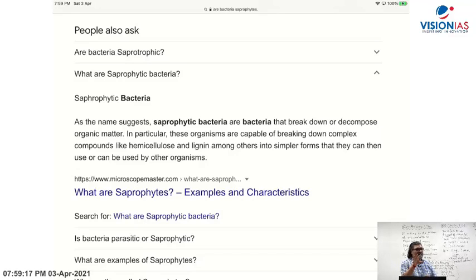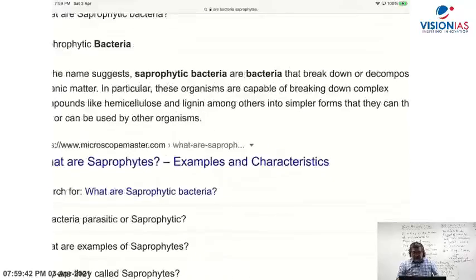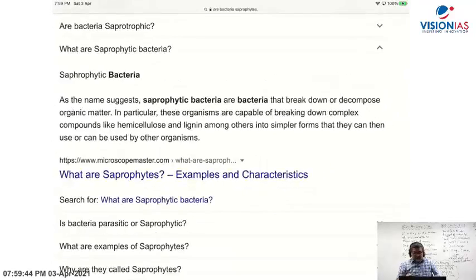Like fungi will break down the organic matter on a dead tree, dead leaves, and then absorb the nutrients. Bacteria will also do that. Certain bacteria will break down organic matter using enzymes, and then they will absorb the nutrients. So you see here, saprophytic bacteria are bacteria that break down or decompose organic matter.